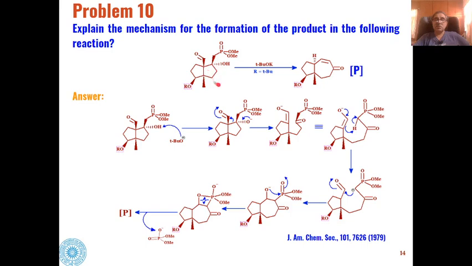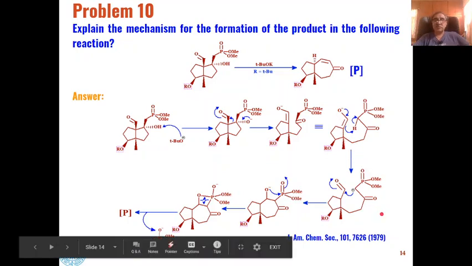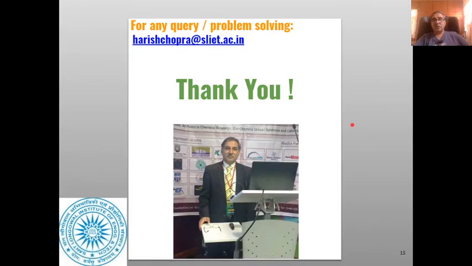So this is how these types of 5-membered aldehydes are converted through ring expansion into 7-membered alpha beta unsaturated ketones as the product through carbanions as reactive intermediates. Thank you very much.